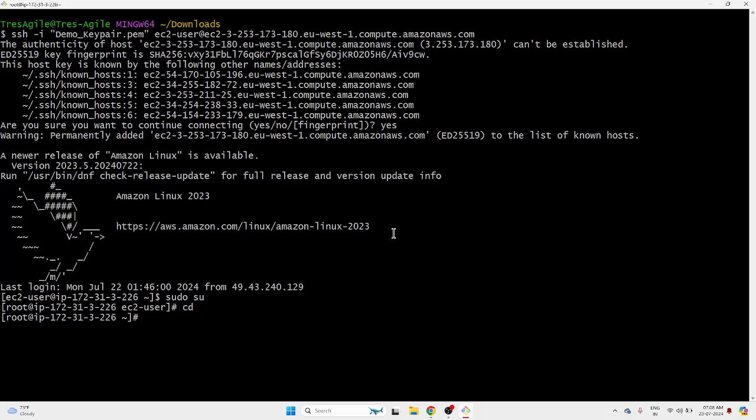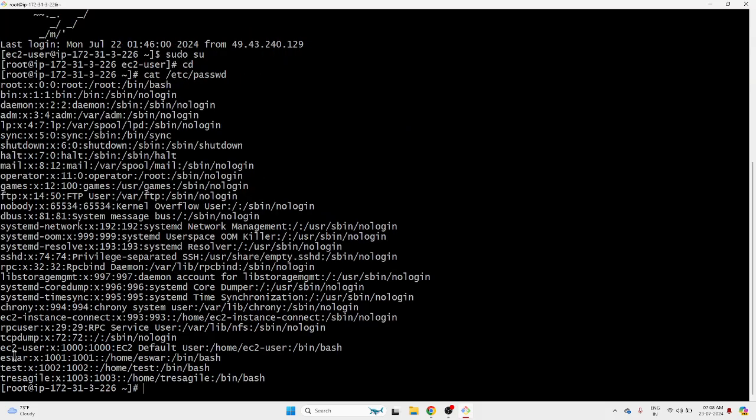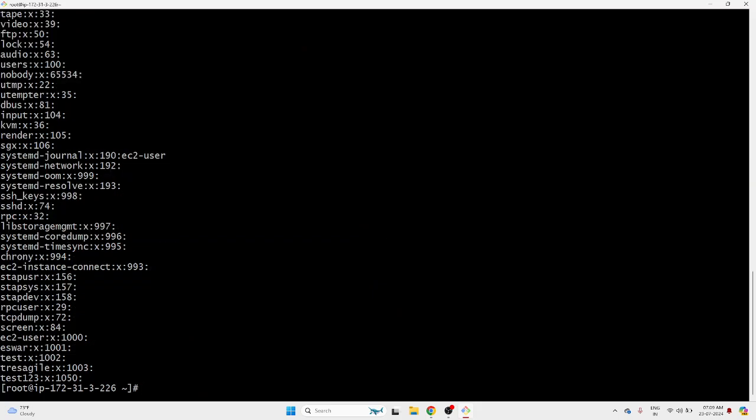Let's first see whether the users are there or not. In the passwd file, we have Ishwar, test, Prasajay, which we created earlier. As you know, the groups also will be created with the same names. But how to check whether those groups exist or not? Similarly, there will be a group file. So these are the groups. So many are there.